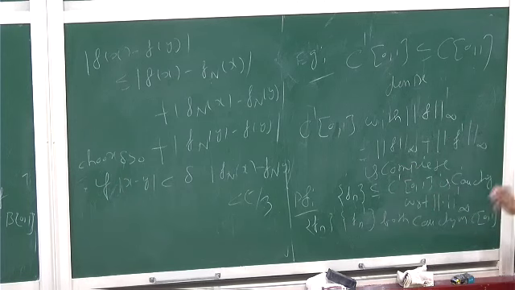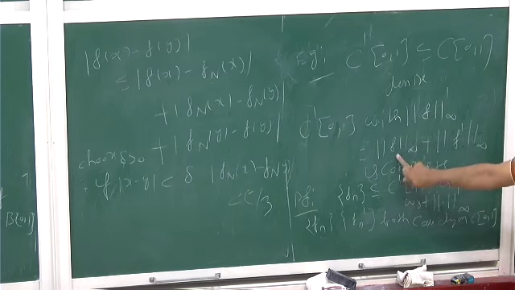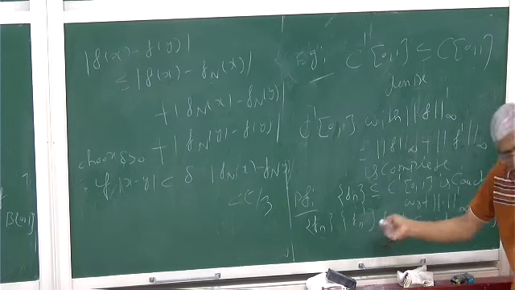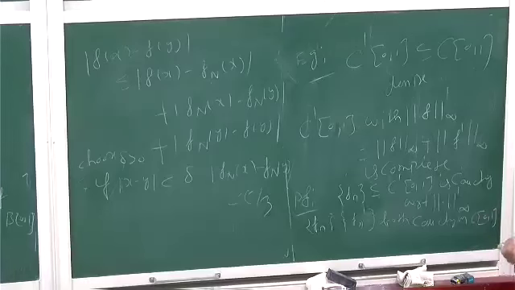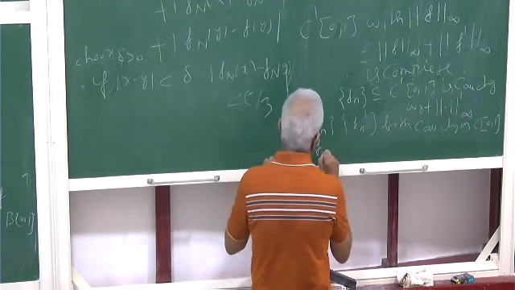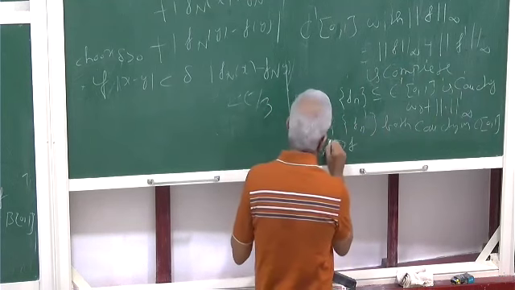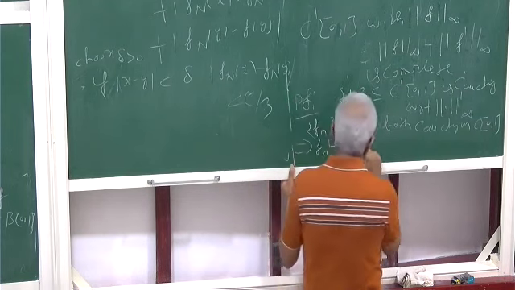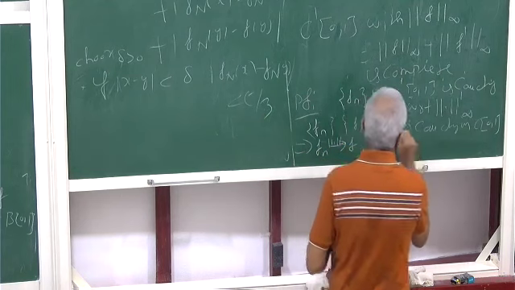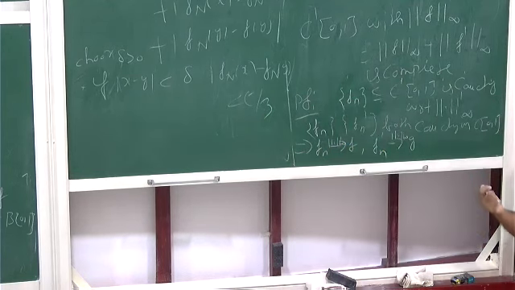Okay, I have a sequence of differentiable functions that is Cauchy in this norm, the F1 infinity norm. That means it is Cauchy in the first one. That means Fn is Cauchy uniformly, and Fn prime is also Cauchy uniformly. So they should have a limit in the continuous ones. So this implies Fn converges to some F in the uniform norm, and Fn prime converges to some G in the uniform norm. Okay, so that is the statement I made.